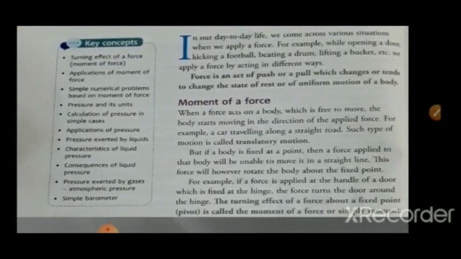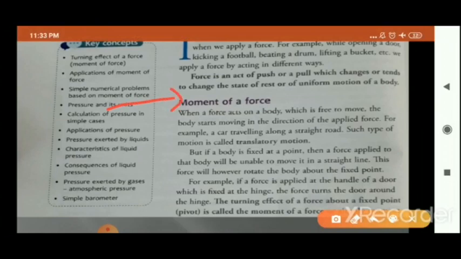When a force acts on a body which is free to move, as I told you, the body starts moving in the direction of the applied force. That means if a body, a box, is lying free like this, and you are applying a force on that body, then that body or box will always move in a straight line, or it will move in the direction of the applied force. Okay. For example, a car traveling along a straight road, such type of motion is called translatory motion.